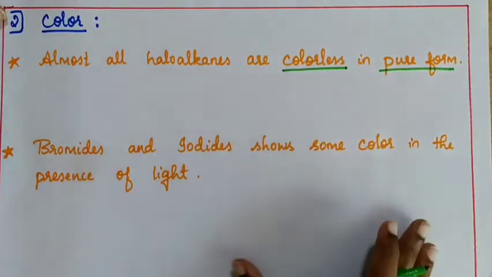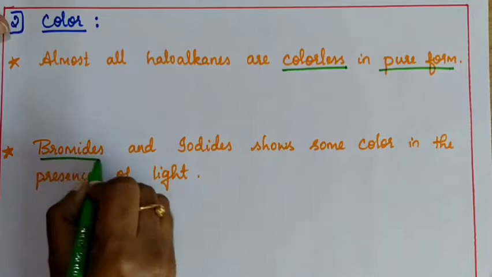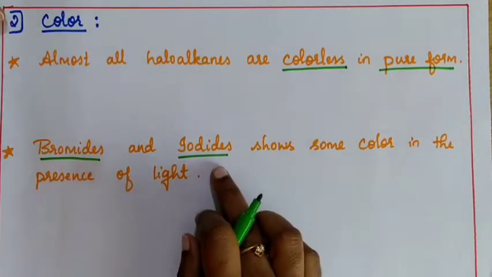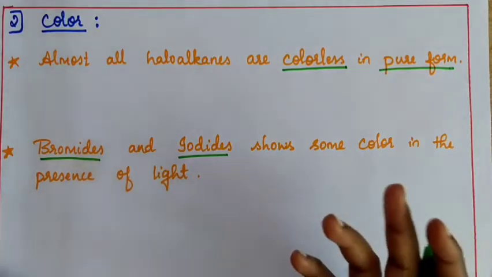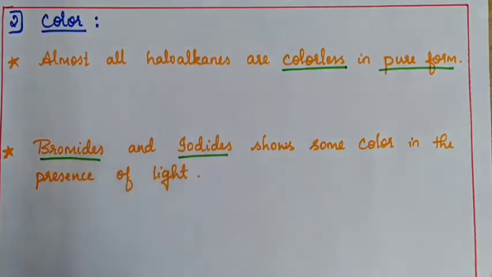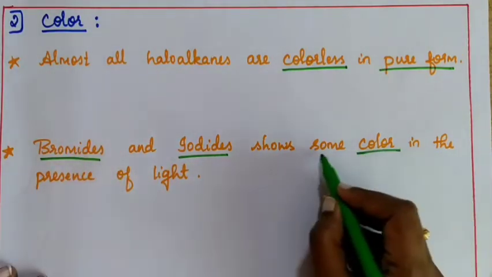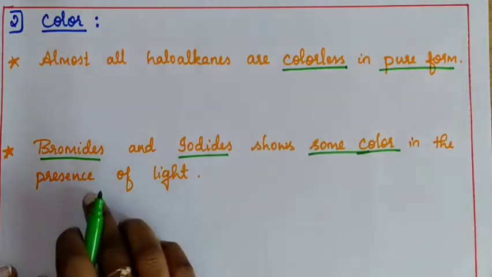But the interesting thing is, if you consider bromides and iodides, they can show some colors when exposed to light. So you can say bromides and iodides show color in the presence of light.